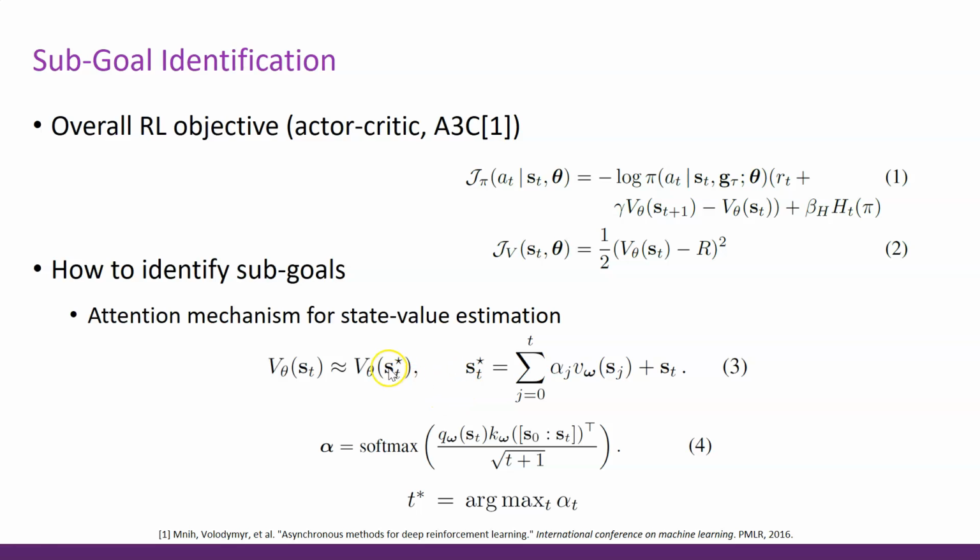What we change here is essentially the observed state by the value function, or the critic, and we change it to a weighted average of all the states that have been observed so far in an episode. And the weightage of each state is then calculated using a multi-head attention mechanism. And what is important here is that we use those attention weights in order to identify the subgoal state that is important for us, and we pick the argmax, the state with maximum attention value.